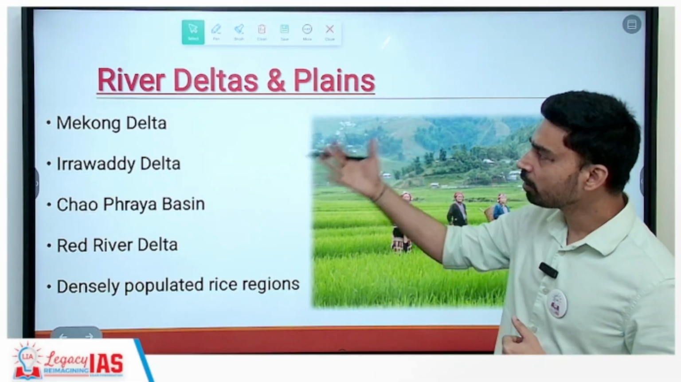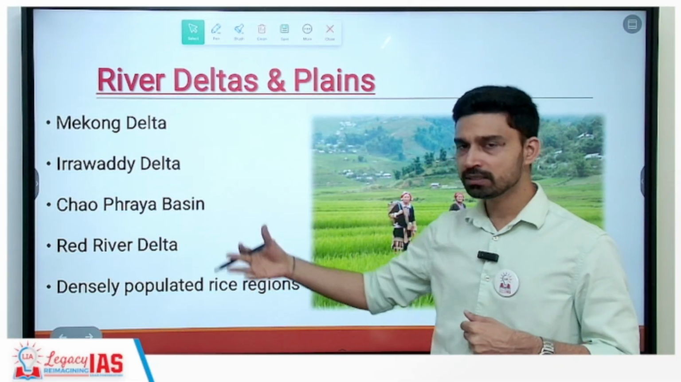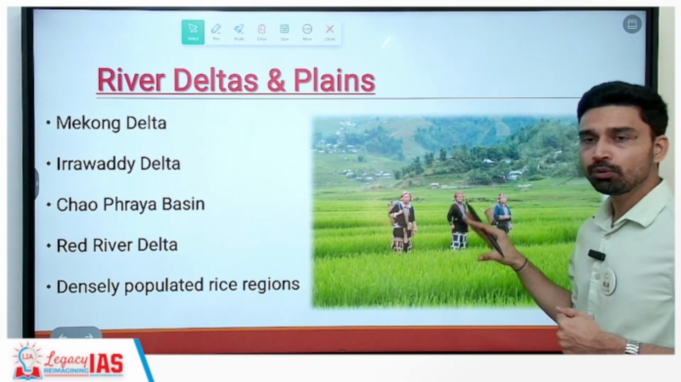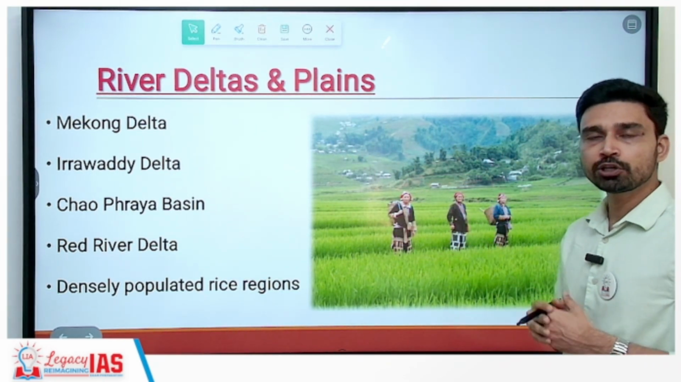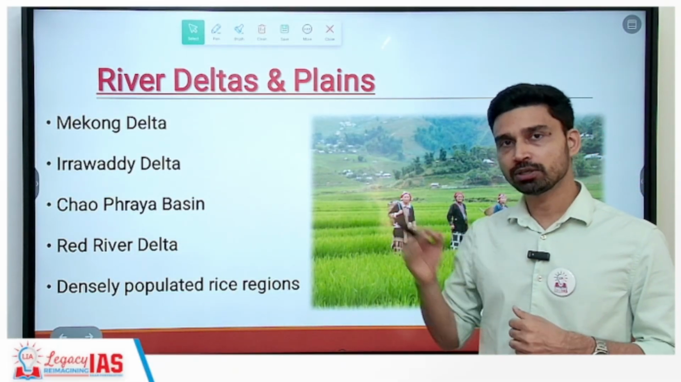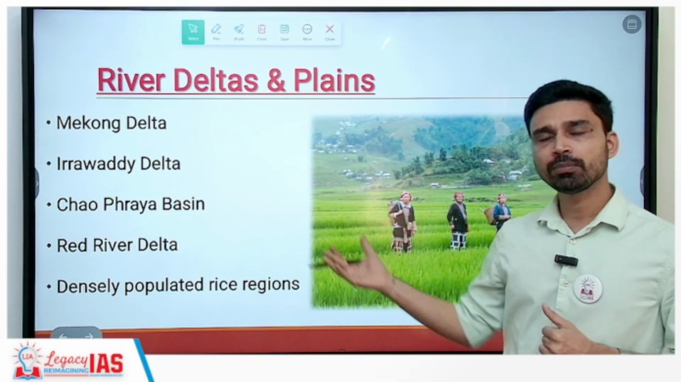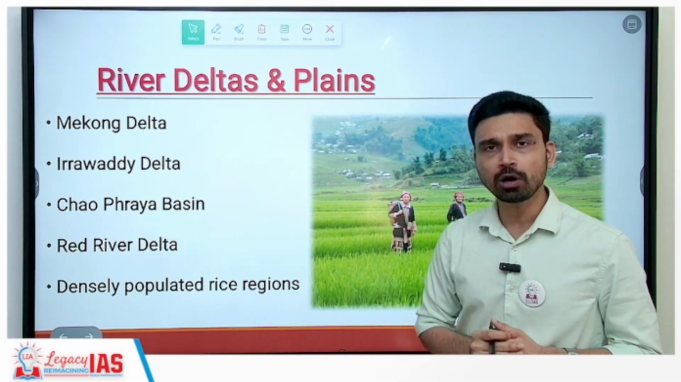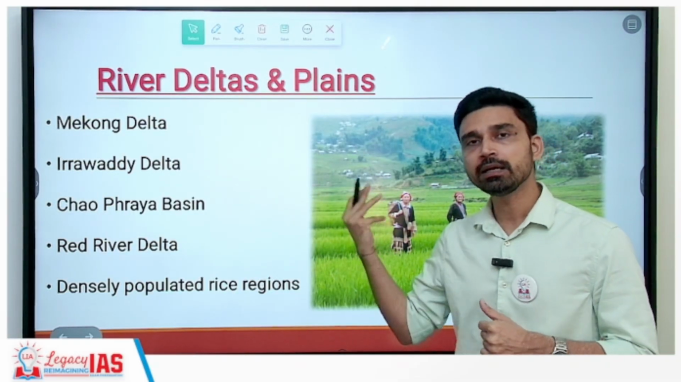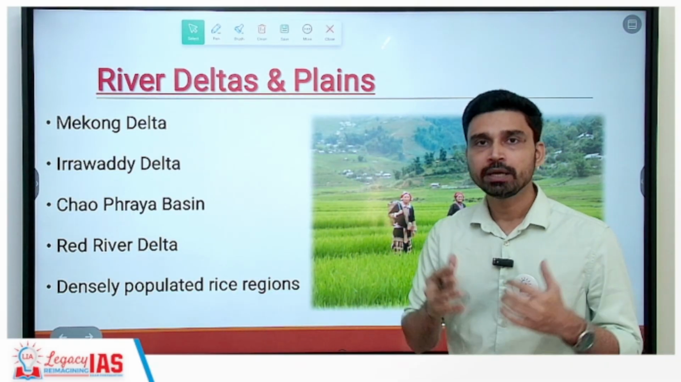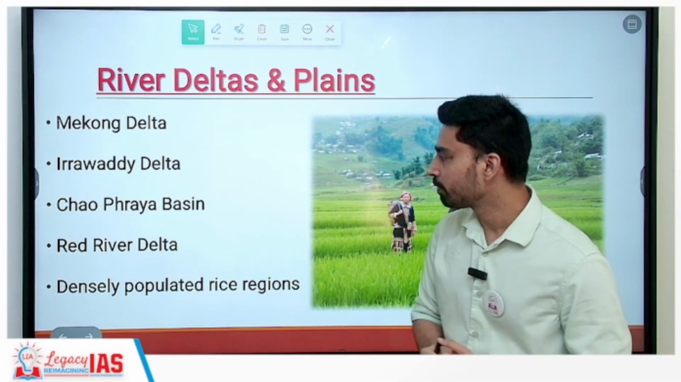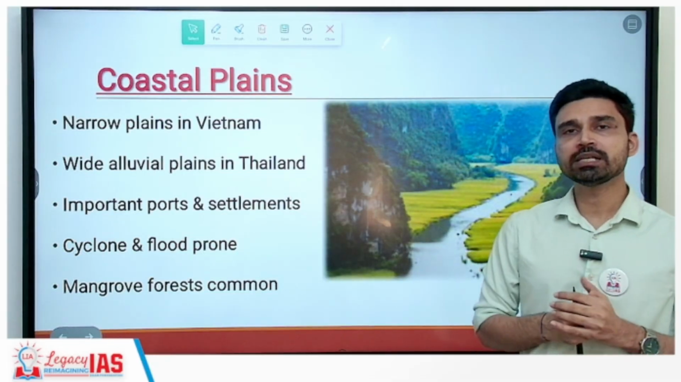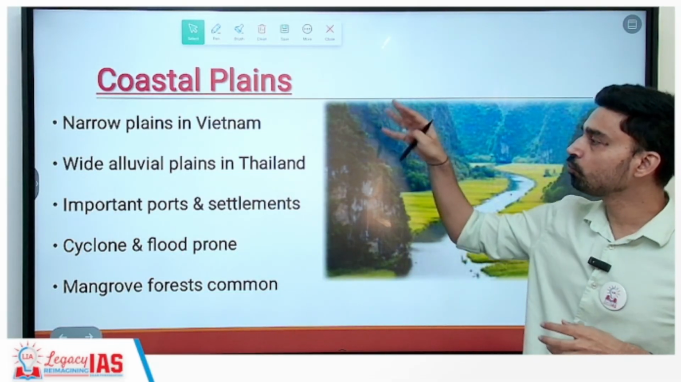River deltas in plains: the Mekong Delta, Irrawaddy Delta, Chao Phraya Basin we have discussed, and the Red River in Vietnam. These deltas are the reason why rice, paddy cultivation, is one of the major crops grown here, and it supports a large number of people. So if you talk about the entire region, the staple crop is obviously paddy and rice. It is a water intensive crop. It could not have been grown without the availability of river water. So it is a densely populated rice region, we can say. Now, apart from these deltas, there are certain areas which are known for their coastal plains.